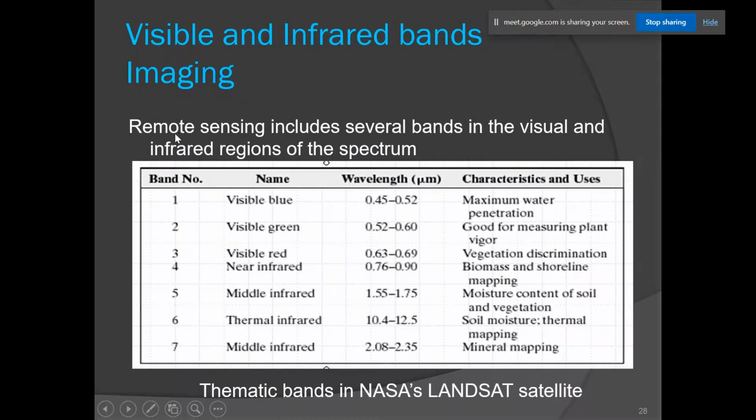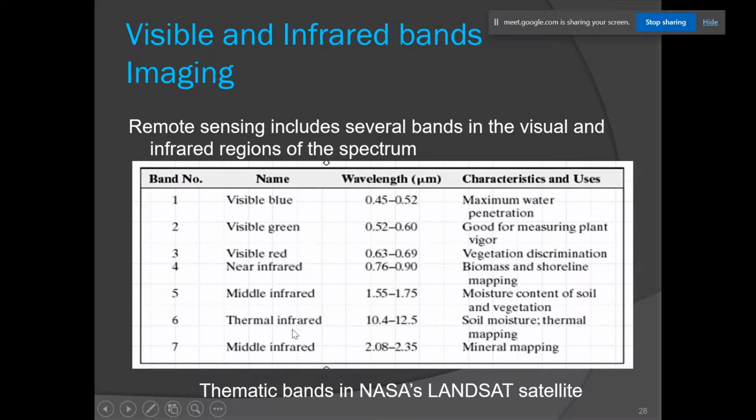Another application is remote sensing. In the visible spectrum we have different bands, and each band has its characteristics and uses. For example, the visible blue band, whose wavelength is in this range, can be used to observe water penetration.